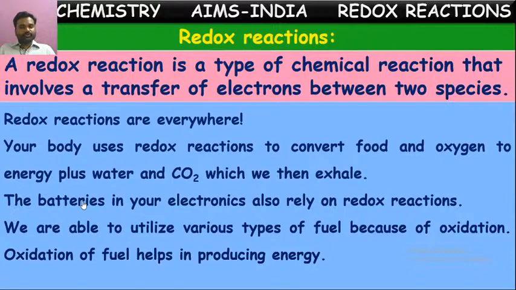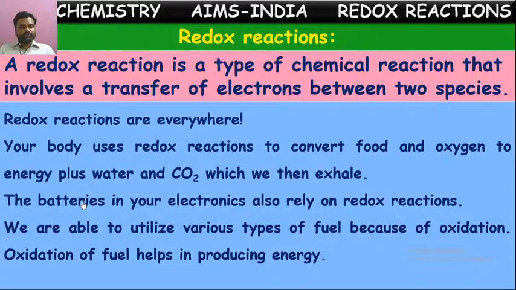In a chemical reaction, if oxygen is added to a certain substance, then we can say that substance has undergone oxidation. The addition of oxygen to a substance is known as oxidation.